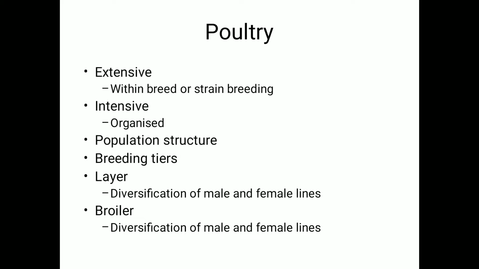There are selected nucleus farms and multiplication tiers. Selection, breeding activity and identification all happen in the nucleus farms, which are less in number. Multiplication tiers are exclusively meant for reproduction. At field level and commercial population, there is no selection, no breeding, only rearing and harvesting. So this category is distinct in the intensive organized poultry farming section. Coming to the population structure, that is the third bullet point in the poultry.